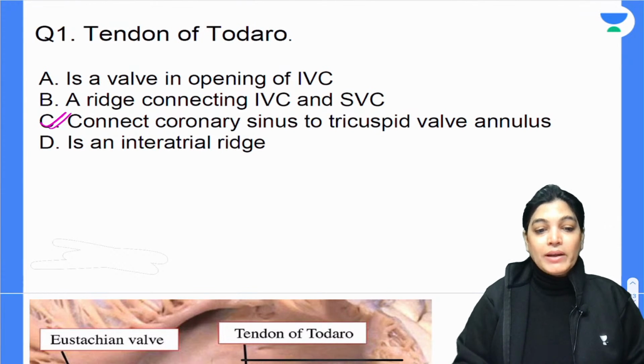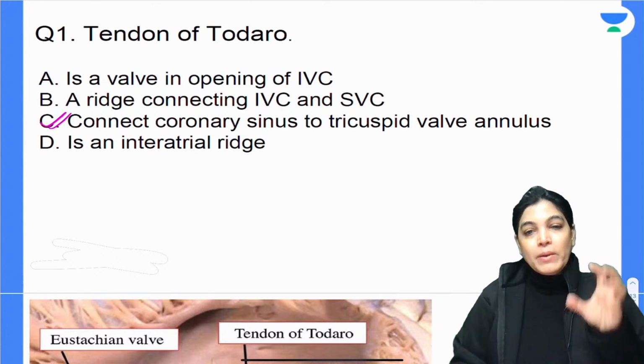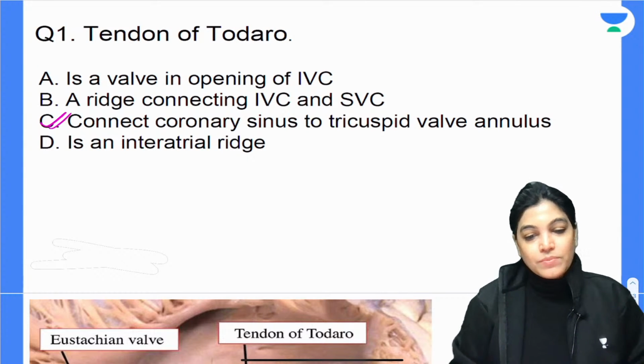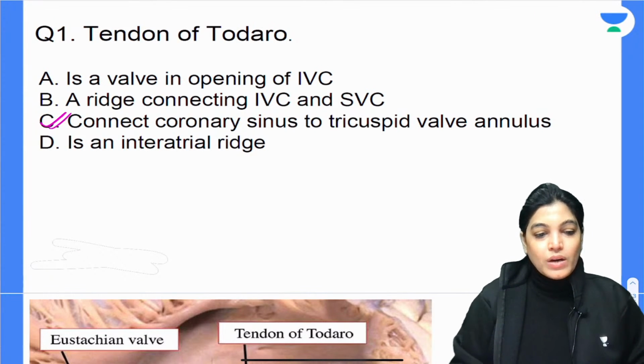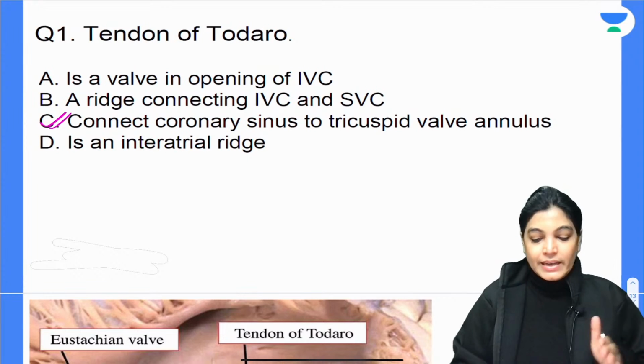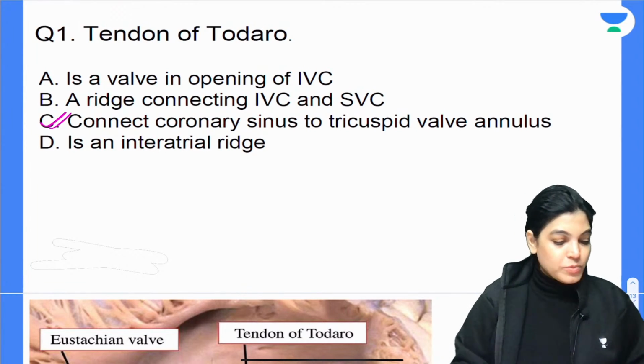Actually, it is a collagenous subendocardial tissue which is originating from the central fibrous body, and it is connected to the Eustachian valve of the coronary sinus. So what the best answer will be is that it is connecting the coronary sinus to the tricuspid valve annulus.